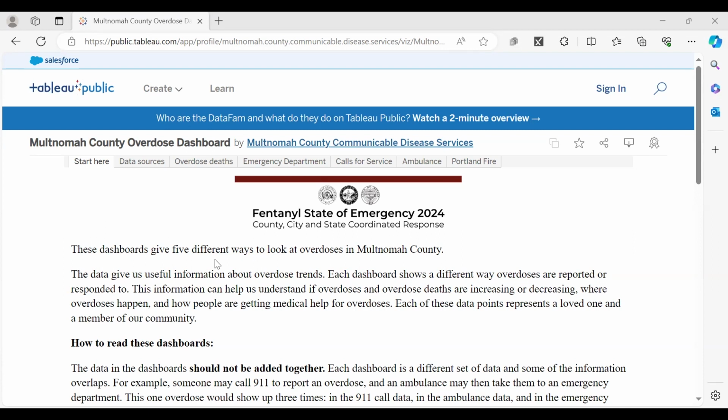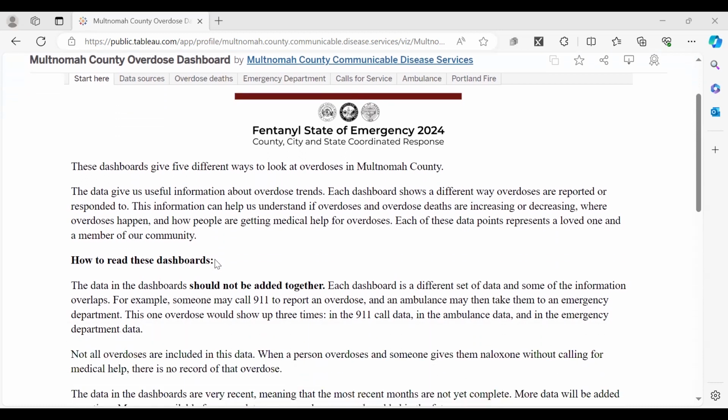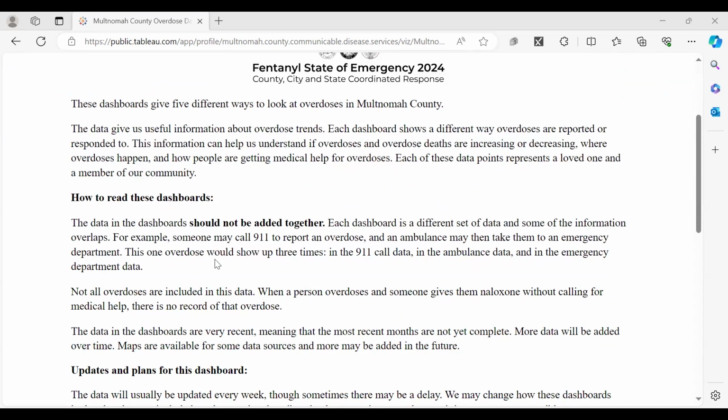Thanks so much. So what we have here is our dashboard with 5 sources of information. We start off with an introduction to the purpose of the dashboard and how to think about it. So these data give us information on overdose trends, and each piece of information gives a different way of looking at the way overdoses are occurring and how they're being responded to. An important note that's shared on this page is that these dashboards can't be added together. The numbers can't be added together.